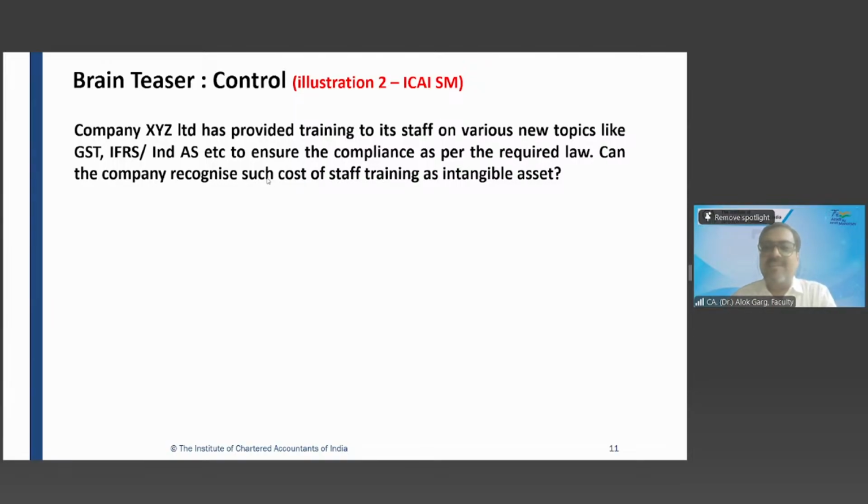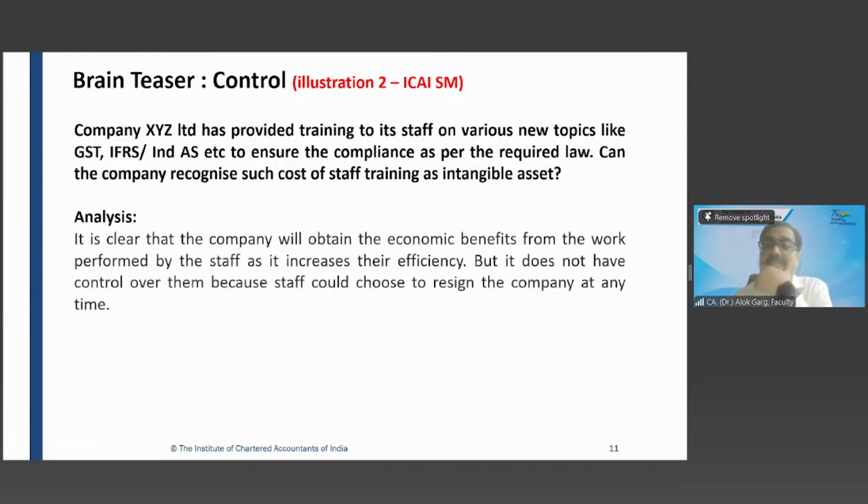This company has provided training to the staff on various new topics like GST, IFRS, Ind AS to ensure compliance as per the required laws. Can the company recognize such cost of staff training as an intangible asset, because the company foresees future economic benefit? Tell me, can the company do that? It is clear that the company will obtain economic benefit from the work performed by the staff as it increases their efficiency.